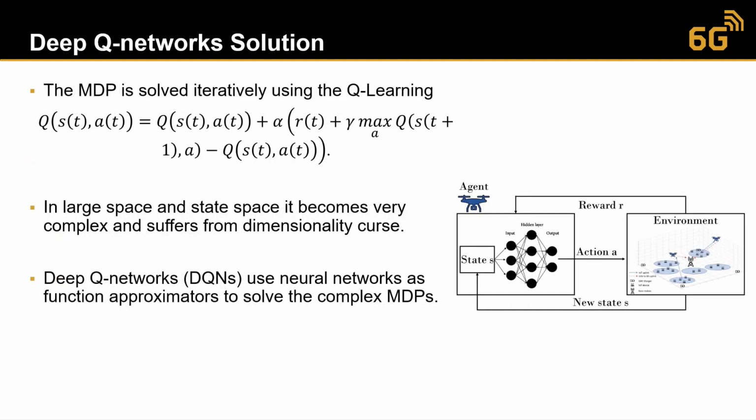This problem can be solved using Q-learning iteratively. However, in large action and state spaces, it becomes very complex to solve this using traditional Q-learning, and we need function approximators to solve such complex problems. So we use deep Q networks, where we use neural networks as our function approximators.